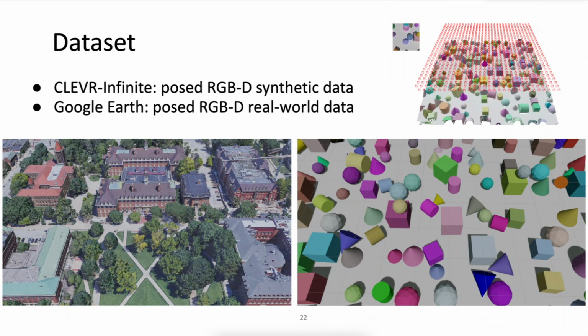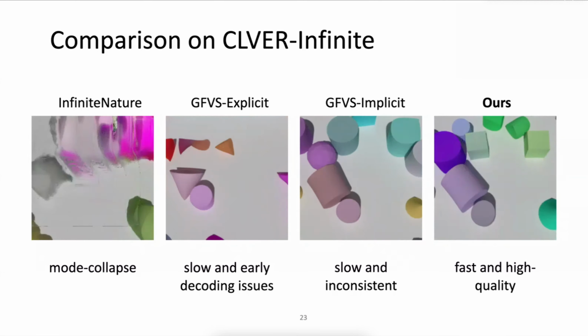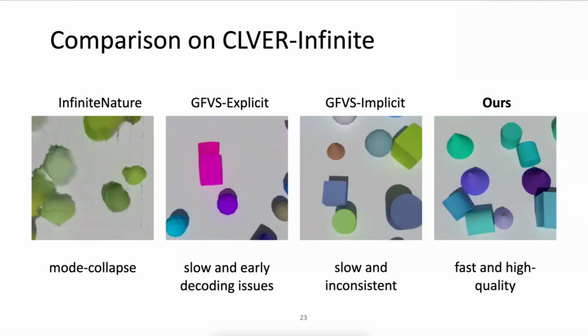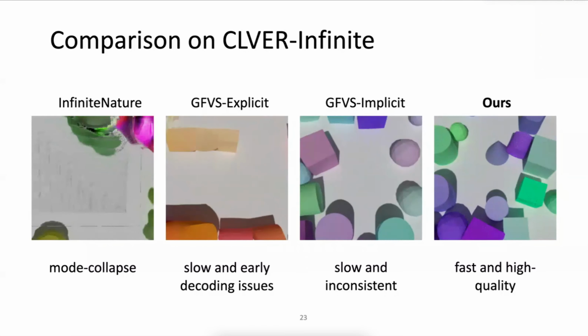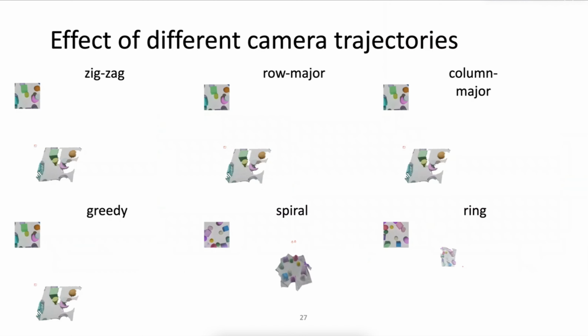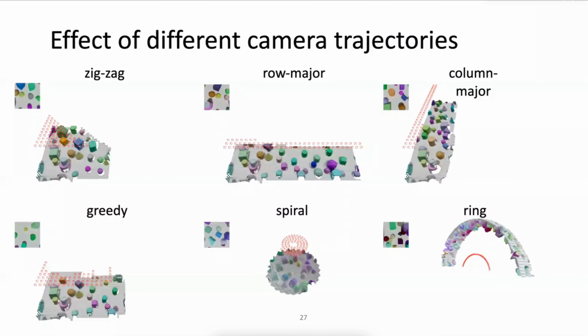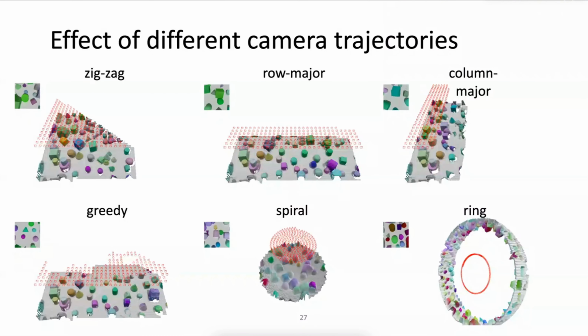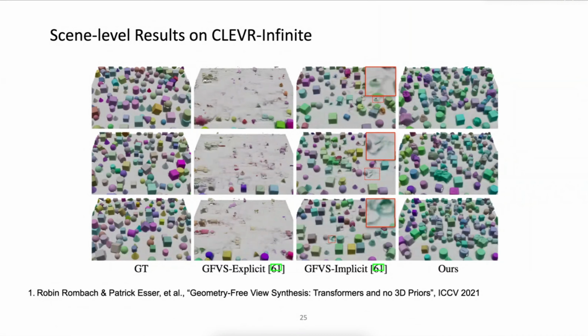We evaluate our performance on two datasets. Caliber Infinite consists of simple 3D objects, and Google Earth Infinite consists of poses sampled from real-world 3D geometry extracted from Google Earth. Result-wise, we first present experiment results on Caliber Infinite. While other baselines suffer from mode collapse, slow decoding, and inconsistency issues, ours can produce high quality and consistent results efficiently. To increase diversity of the generative scene, we notice that, besides temperature sampling, the effect of camera trajectory also plays a critical part.